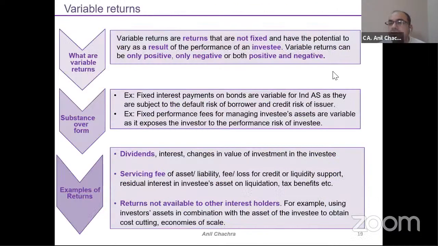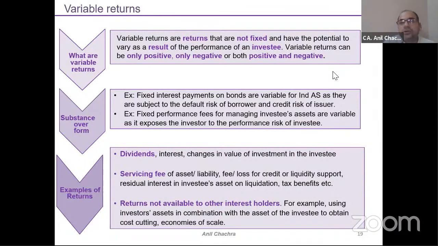But what type of returns has been defined in the standards, through which we can say that yes, we have control over the other company? So returns are not fixed, they basically depend upon the performance, right? The higher the performance, the higher the returns. It could be positive, negative, or both, like in the case of dividends, interest, changes in the value of investments of the investee, servicing fees, performance fees, or returns which are not available to the other interest holders. It could be a combination of any two things.